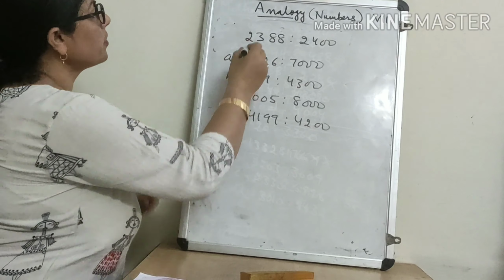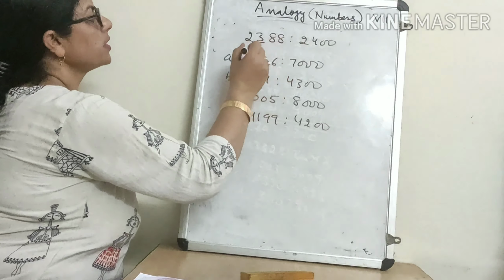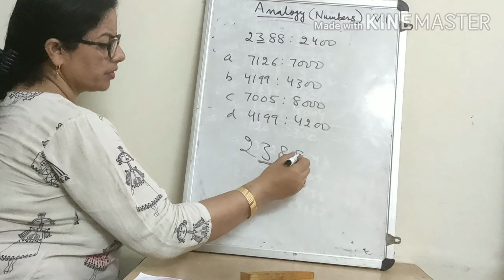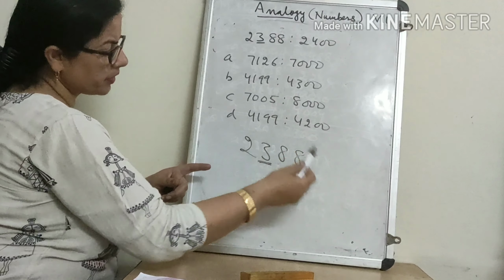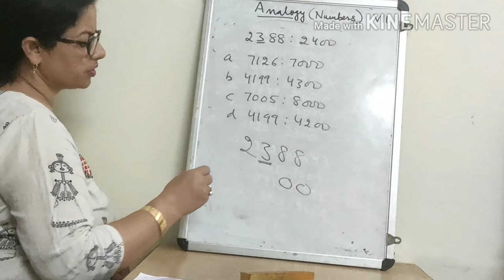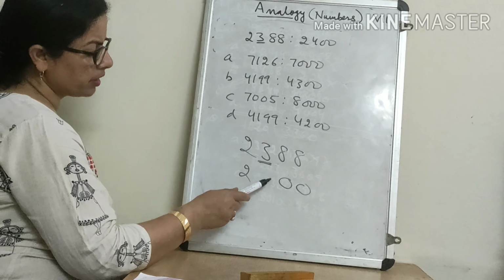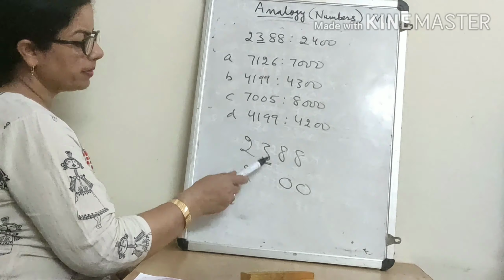See, we have rounded off this number to the nearest 100 place. If you round off this number to the nearest 100, in place of the digits after this number, we write 00. This digit stays as it is. Now we have to think whether 3 will remain 3 or will become 4.